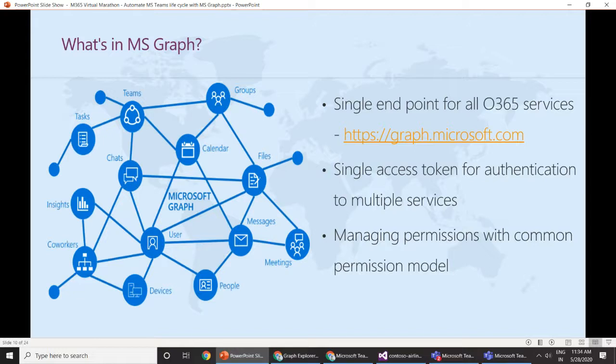Again, we can even use this Microsoft Graph API to access the data from Enterprise Mobility and Security services. Those include Advanced Threat Analytics, Advanced Threat Protection, ATP, and Azure Active Directory, that means Azure AD, and Identity Manager and Intune. Again, we can access the data from Windows 10 services, including activities, devices, and notifications, and we can even use this Graph API from Dynamics 365 Business Central using those REST endpoints.